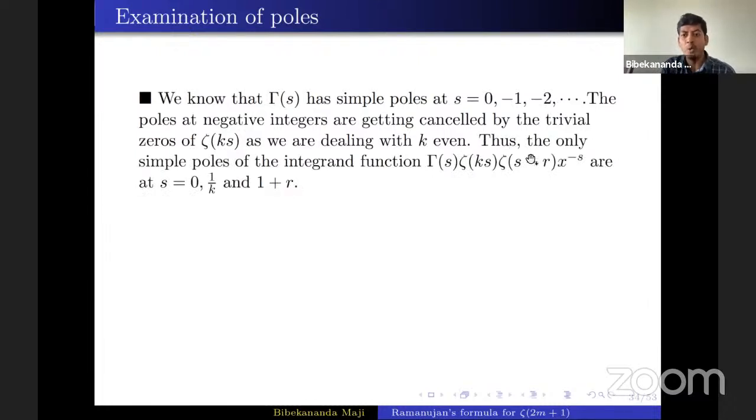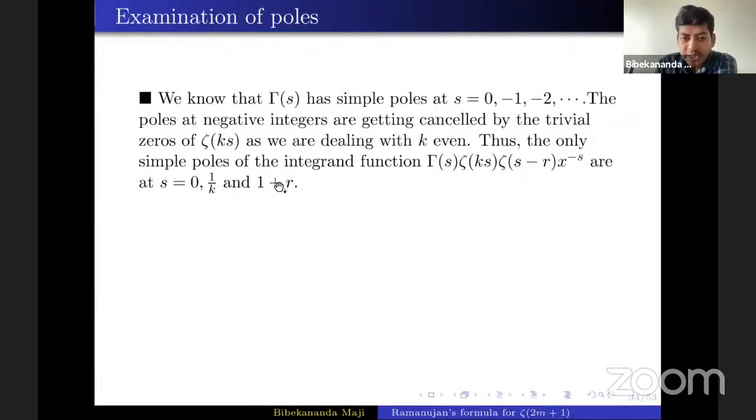So the only simple poles of the integrand function will be at s = 0 because of this gamma(s), and because of this zeta(ks), there will be one simple pole at 1/k, and because of this zeta factor, there will be one simple pole at 1 + r.